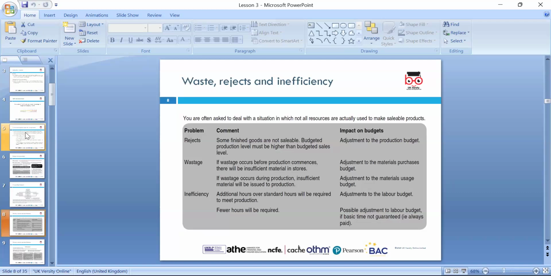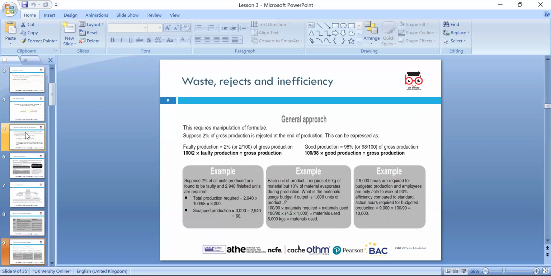So when you are making the budget, as I mentioned earlier, any waste or any scrap needs to be embedded in the budget. We need to keep those in mind as well. So for waste, as I mentioned earlier, if it's 2%, 2940 units required, but with 2% waste we multiply by 100 divided by 98.